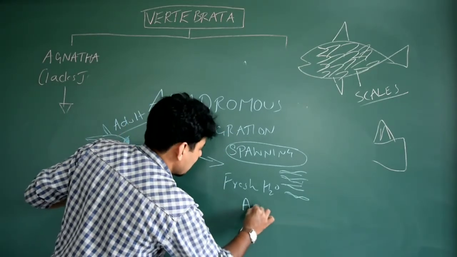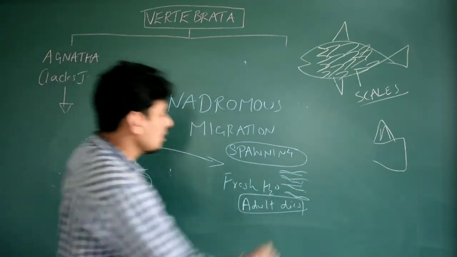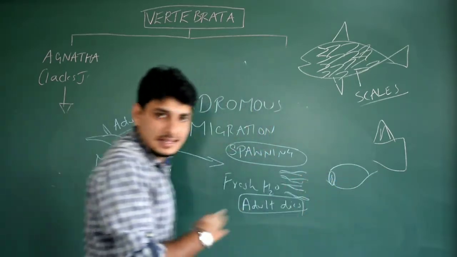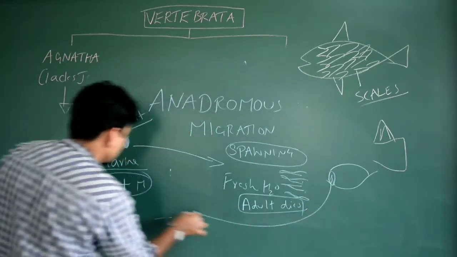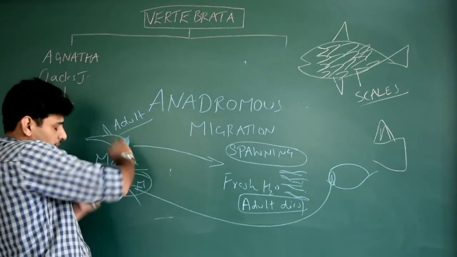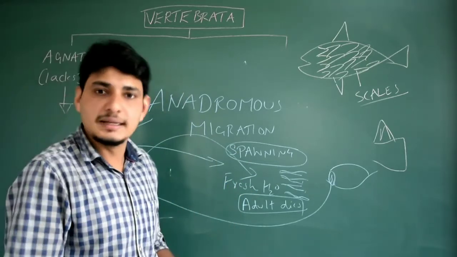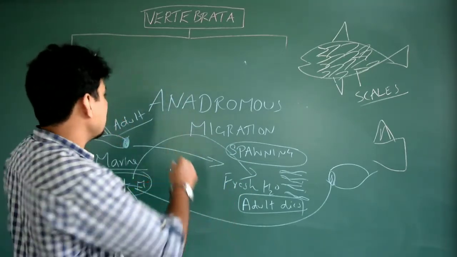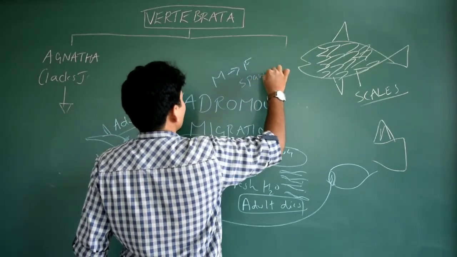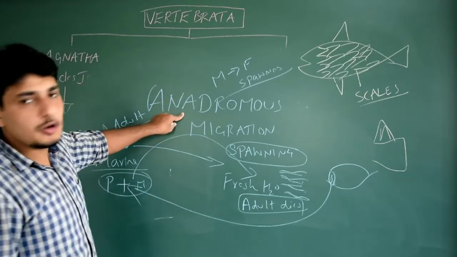All adults die. But what about the young ones? They develop in the fresh water. Once they become adults like their mother, they now migrate back to the marine water. Again, when these adult organisms become reproductively mature, they go back to the fresh water for spawning. This is actually the reproductive cycle. So this type of migration from marine water to fresh water for spawning, that is release of their young ones from the body, is called anadromous migration.